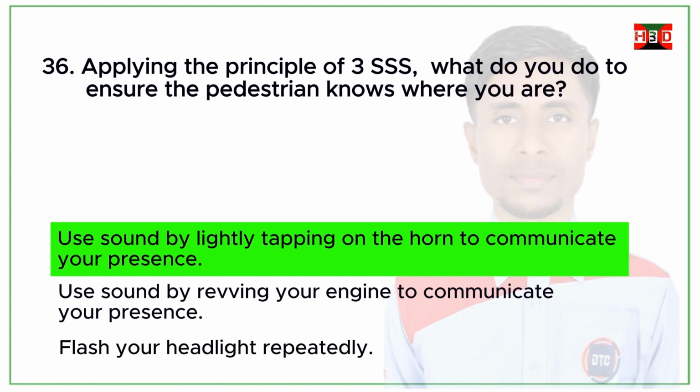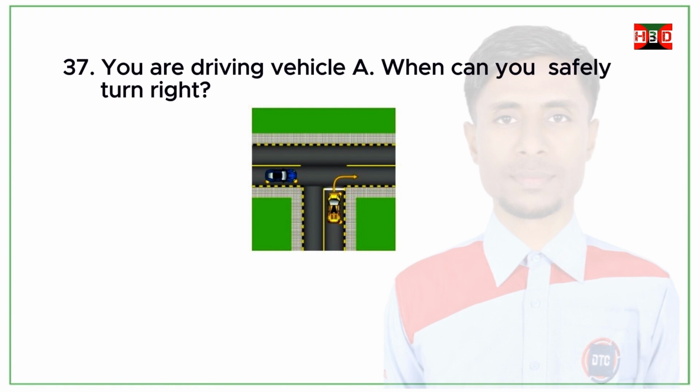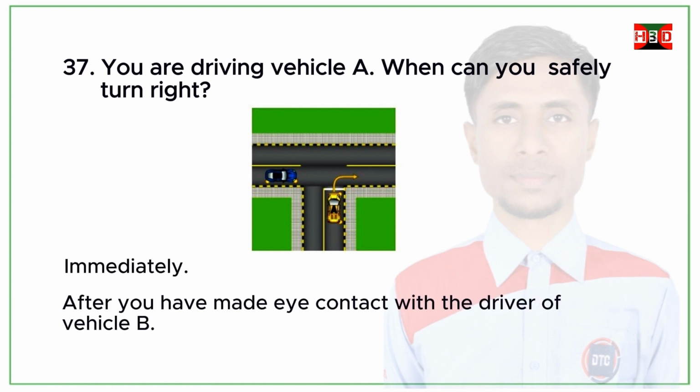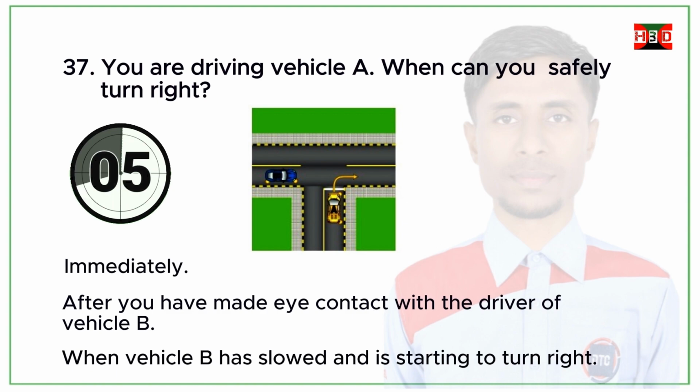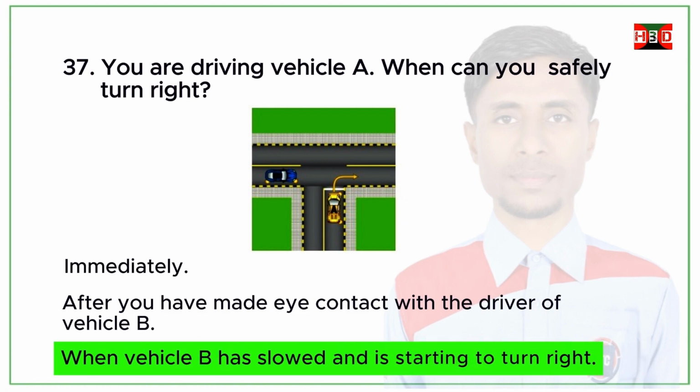To communicate your presence. You are driving vehicle A. When can you safely turn right? Immediately. After you have made eye contact with the driver of vehicle B. When vehicle B has slowed and is starting to turn right. Correct answer. When vehicle B has slowed and is starting to turn right.